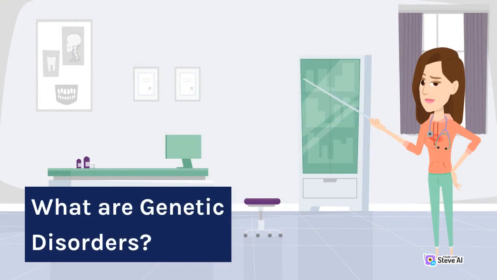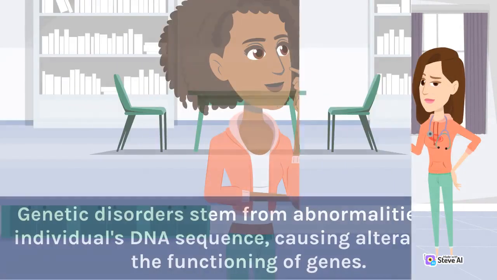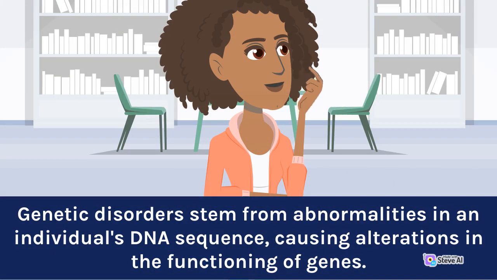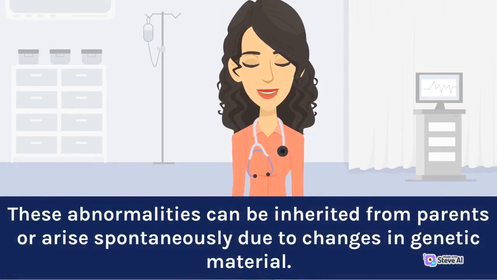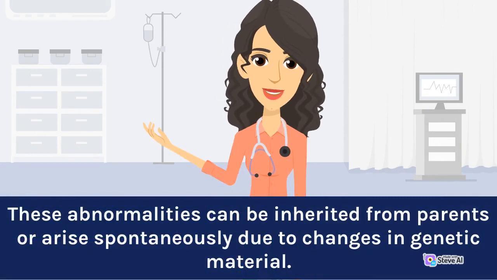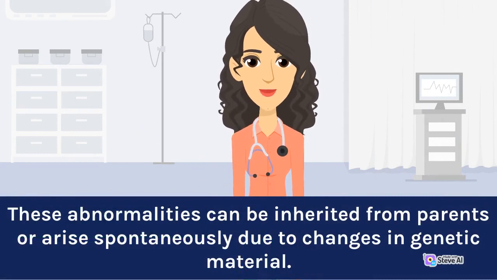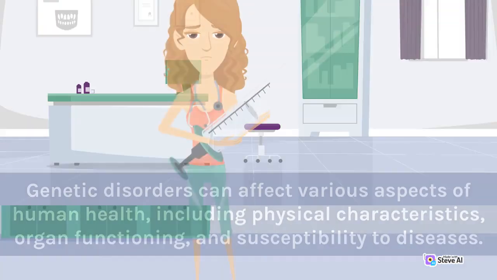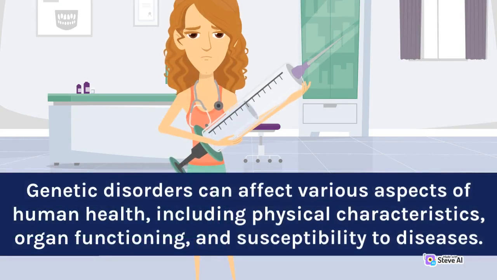What are genetic disorders? Genetic disorders stem from abnormalities in an individual's DNA sequence, causing alterations in the functioning of genes. These abnormalities can be inherited from parents or arise spontaneously due to changes in genetic material. Genetic disorders can affect various aspects of human health, including physical characteristics, organ functioning, and susceptibility to diseases.